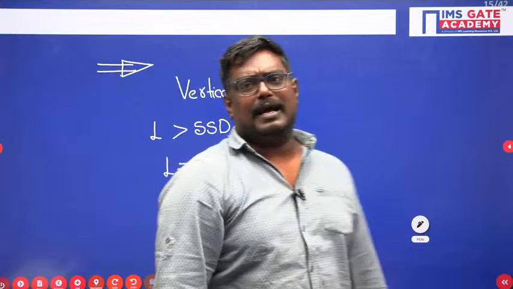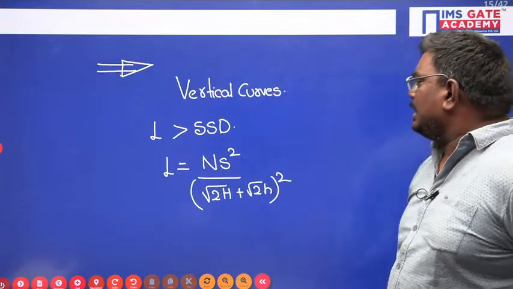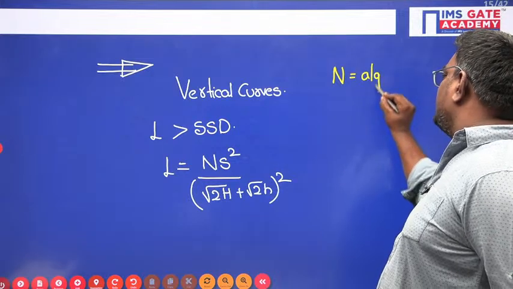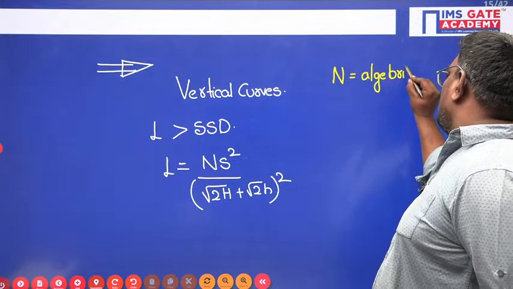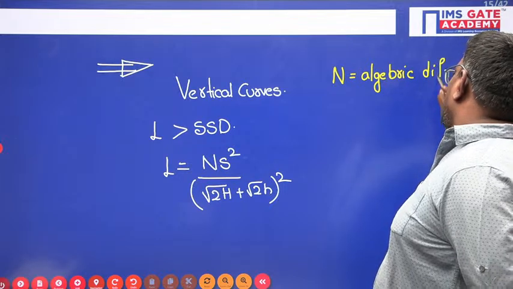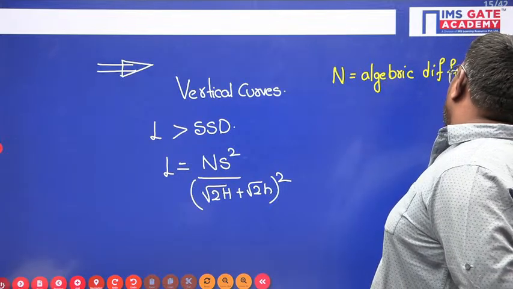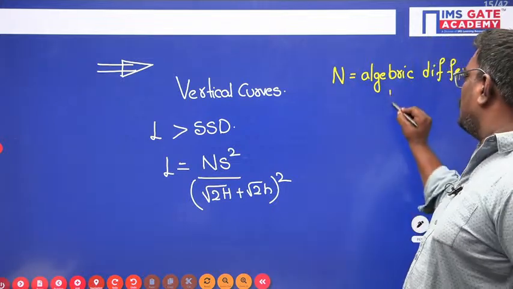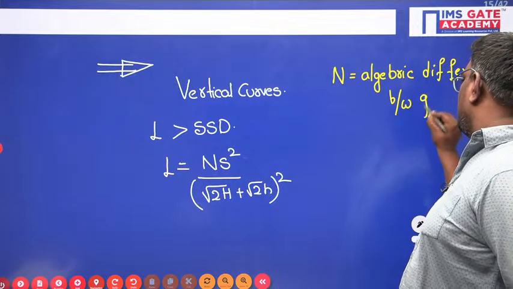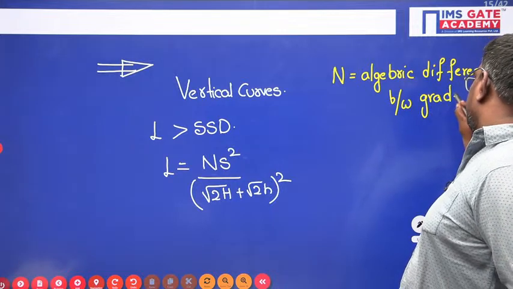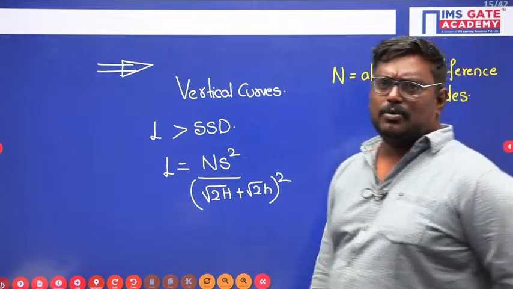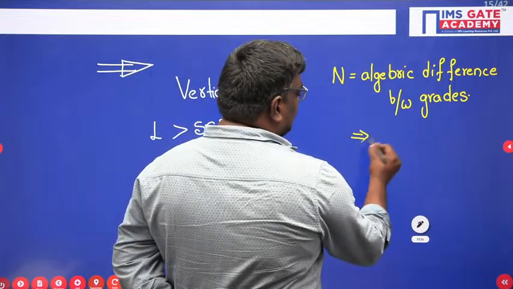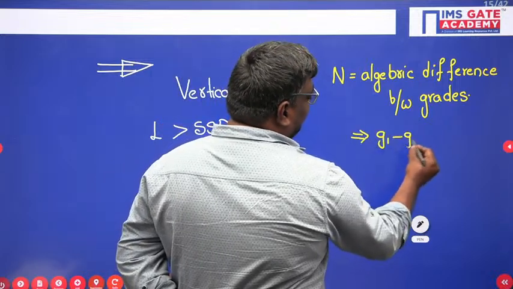Now here you can ask me, what do you mean by N? N is nothing but the deviation in grades, or the algebraic difference between the grades, so you have to take all the signs. N can be written as G1 minus G2, if they have given two grades.